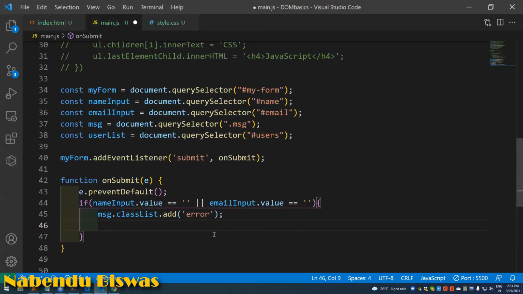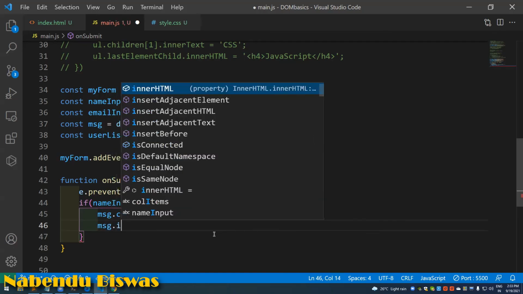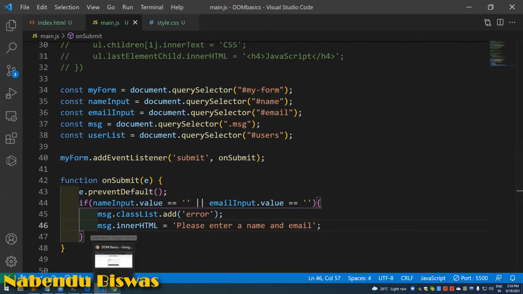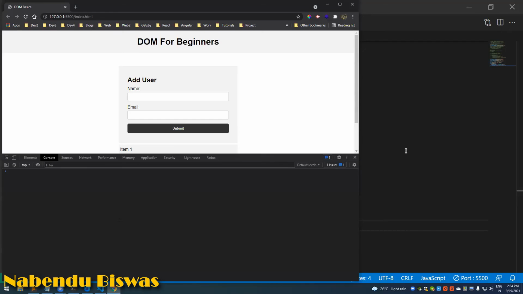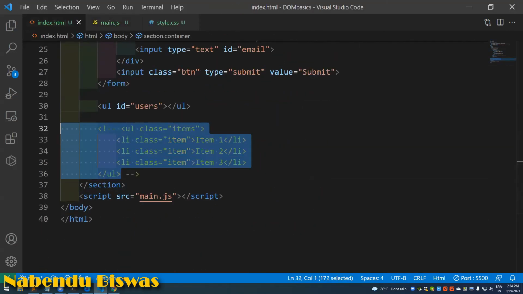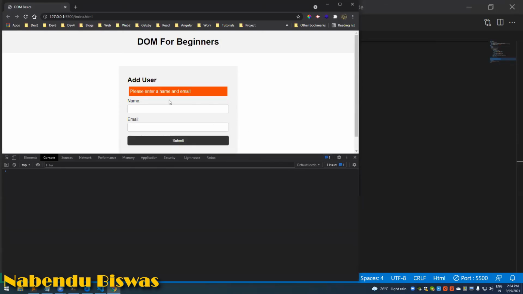Okay, so we're adding that, and then we are doing another thing, msg.innerHTML equal to, please enter name and email. Like this we have to enter all the fields, and let me save it. If I come here, one more thing I should do is comment this out. So if I click here, see, please enter a name and an email is shown.